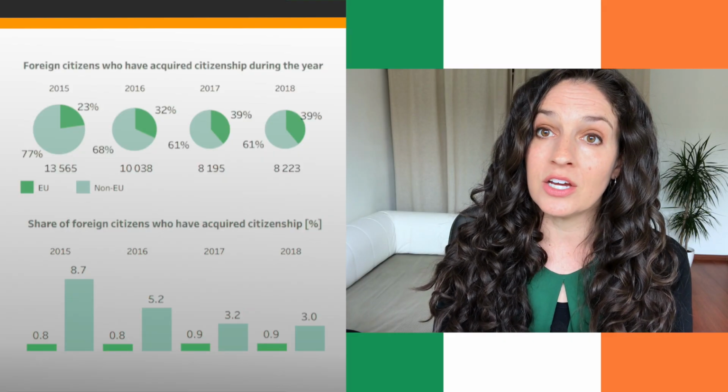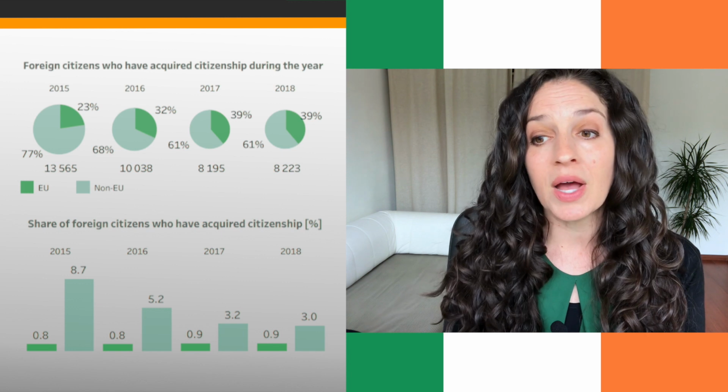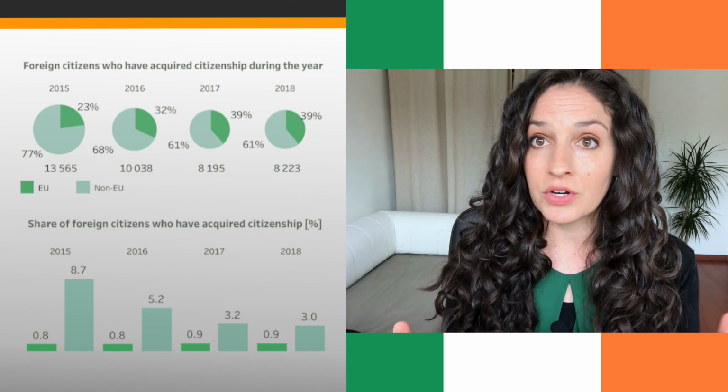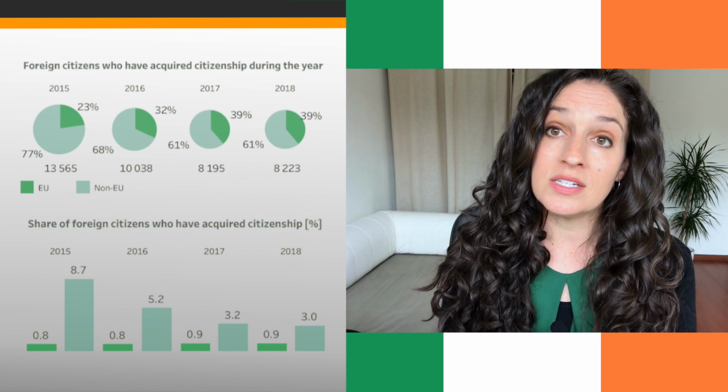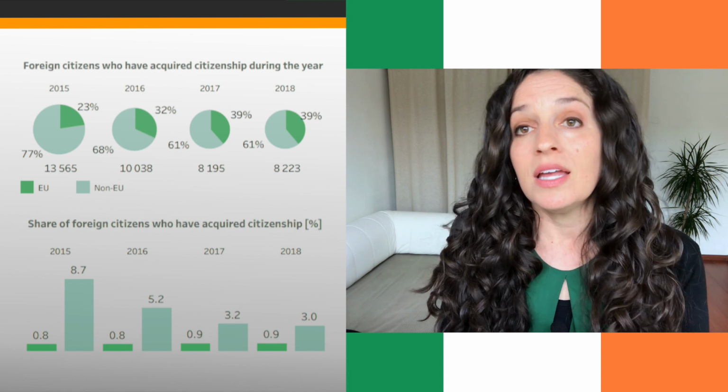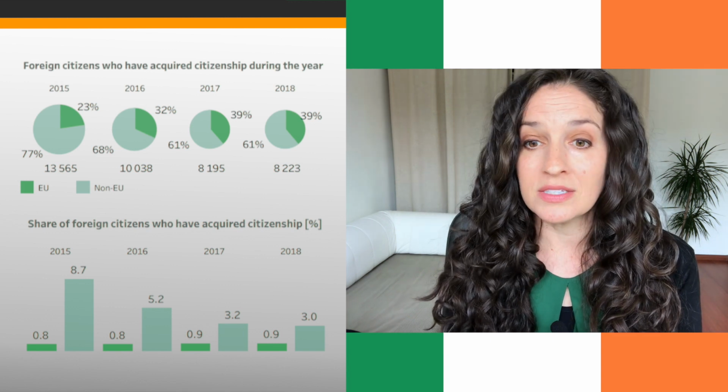And what does naturalization mean? So naturalization has to do with people gaining the citizenship of the country that they are in. So in this case, it has to do with nationals from other countries gaining the citizenship of Ireland. And you can see this broken down here by both immigrants from the EU and immigrants from outside of the EU. And very similarly to many other countries, more citizens from outside of the EU decide to gain citizenship in Ireland compared to European citizens.